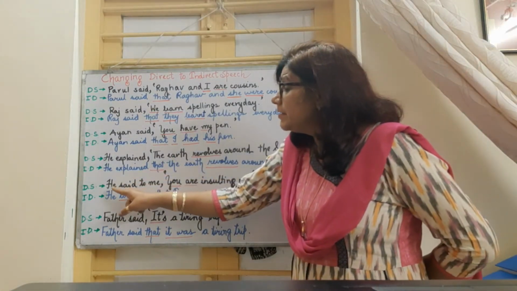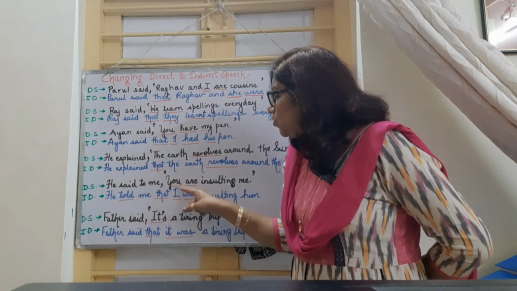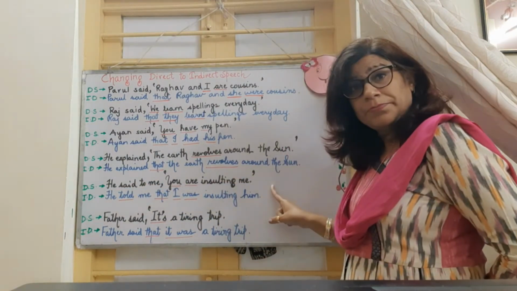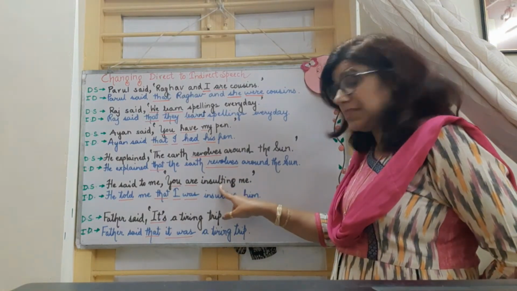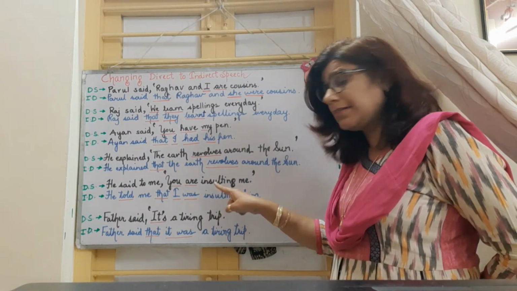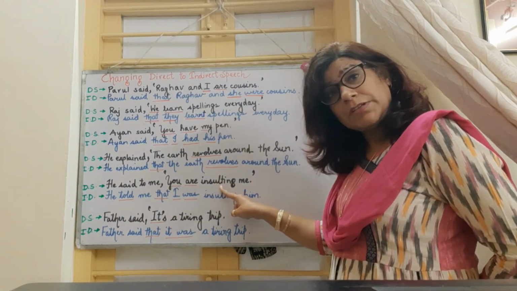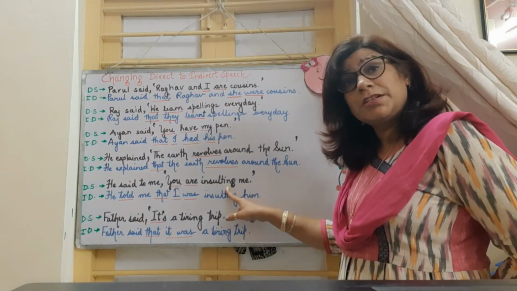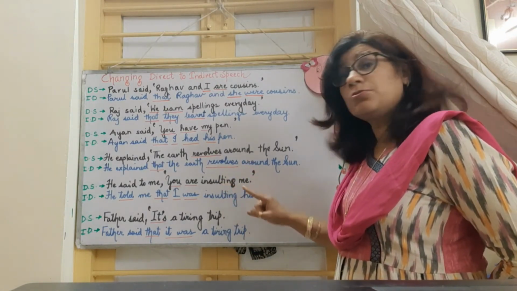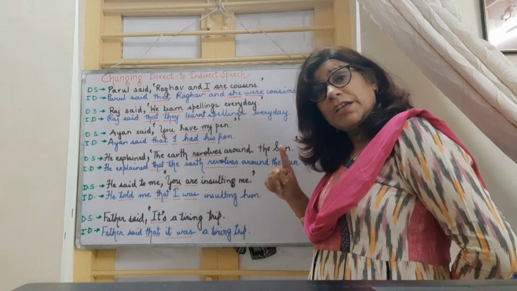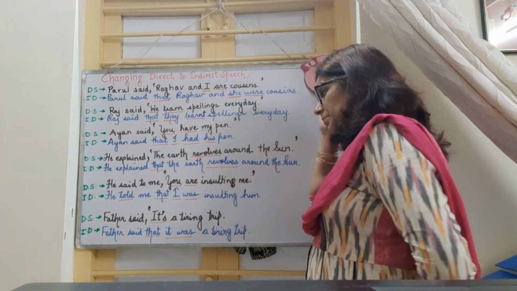Then next example, he said to me, you are insulting me. Looking at the main verb insulting, we can understand that this is a present continuous tense sentence. We will change the main verb into past continuous.